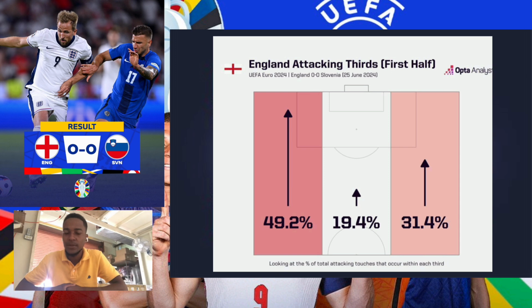England's attacking play had been extremely right-sided during the two previous games, and Southgate tried in the Slovenia game to redesign what movements his defensive and offensive left side was doing. The graph in the background shows improvement on the left side. Trippier was overlapping and underlapping, which added different dimensions to England's play.